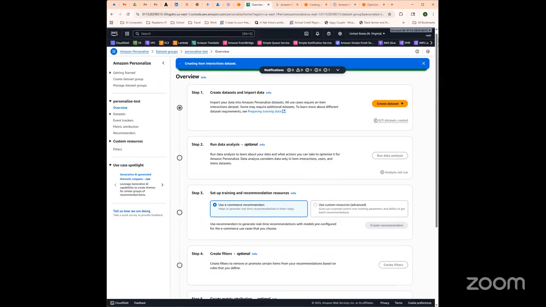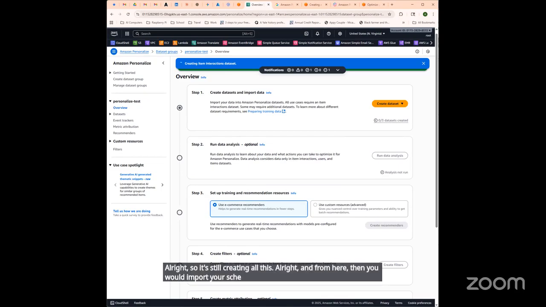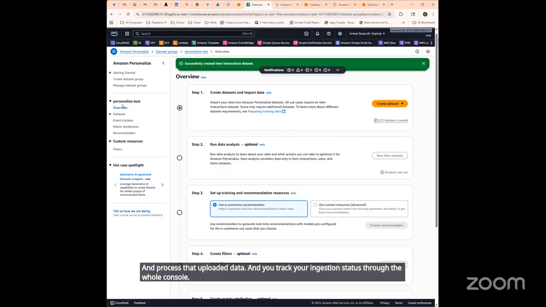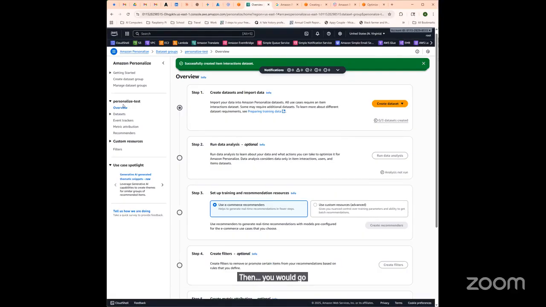All right, so it's still creating all of this. All right, and from here, then you would import your schema configuration. This would use a JSON schema, and then it would create definitions based on built-in templates. Then you could specify the S3, which we already walked through, for paths for each data set, and you could validate the data quality and process that uploaded data. And you track your ingestion status through the whole console. Then you would go and do some solutions training and make sure this is A-OK for you.